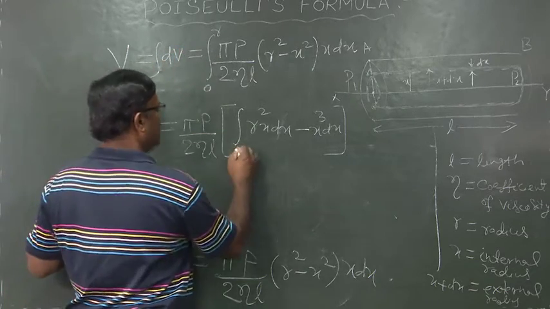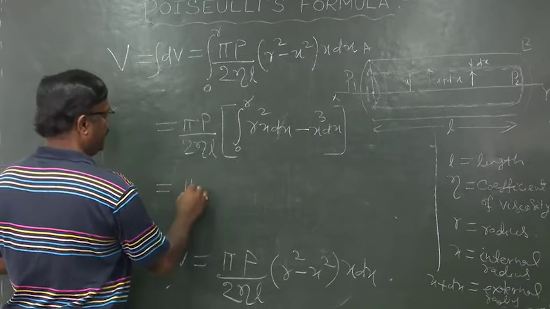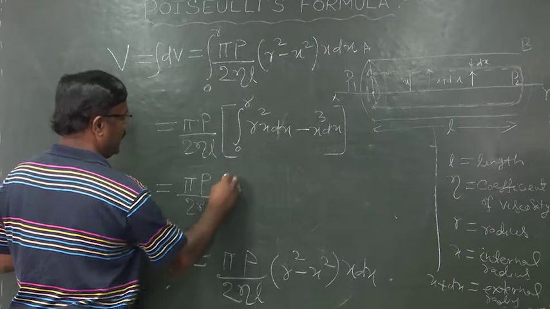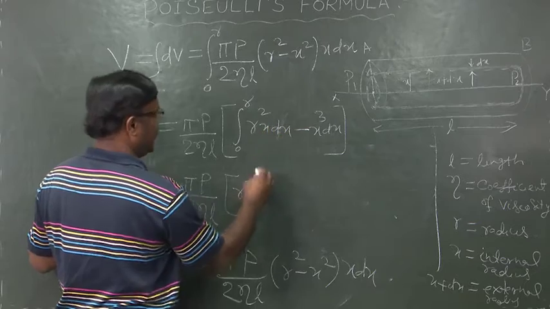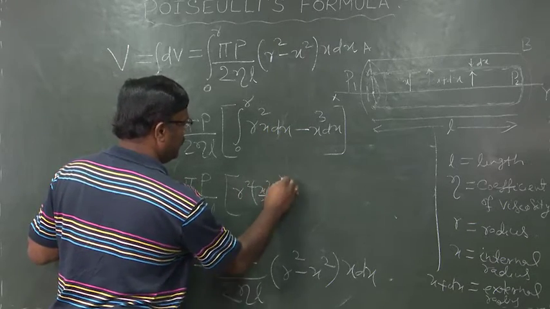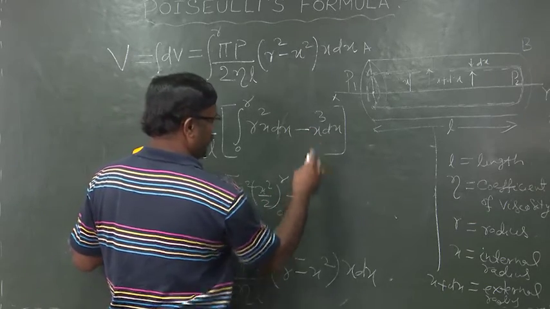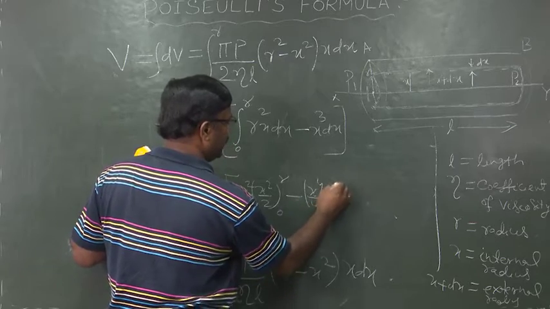Now, this equation becomes pi p by 2 eta L and r square, the integration of x dx is x square by 2 from 0 to r, minus x to the power 4 by 4 from 0 to r,